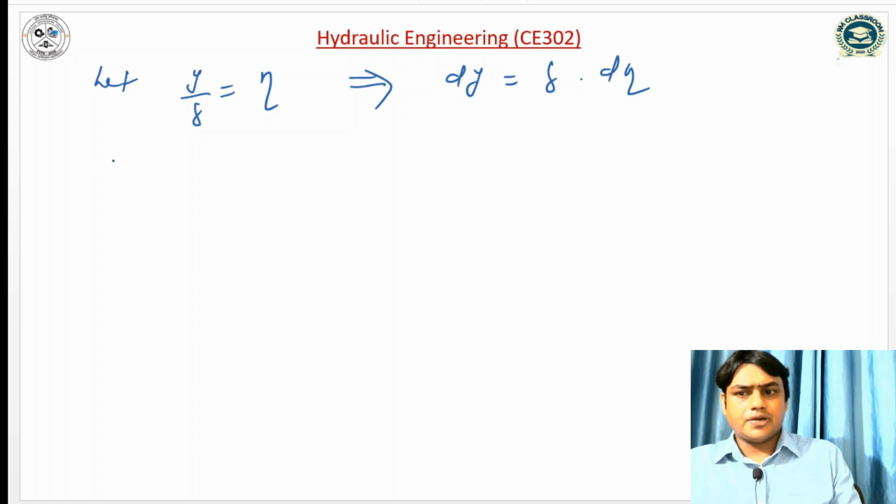So the integral can be written from 0 to 1, because when y is equal to 0, eta is equal to 0, and when y is equal to delta, eta is equal to 1.